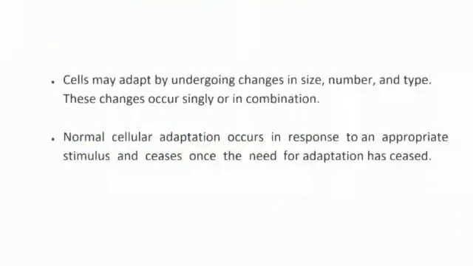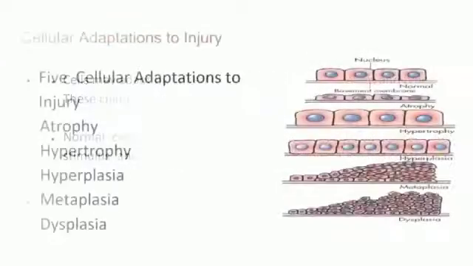The general pathology practical which we are going to discuss today is about cellular adaptations. Cells may adapt by undergoing changes in size, number and type. These changes occur singly or in combination. Normal cellular adaptation occurs in response to an appropriate stimulus and ceases once the need for adaptation has ceased.